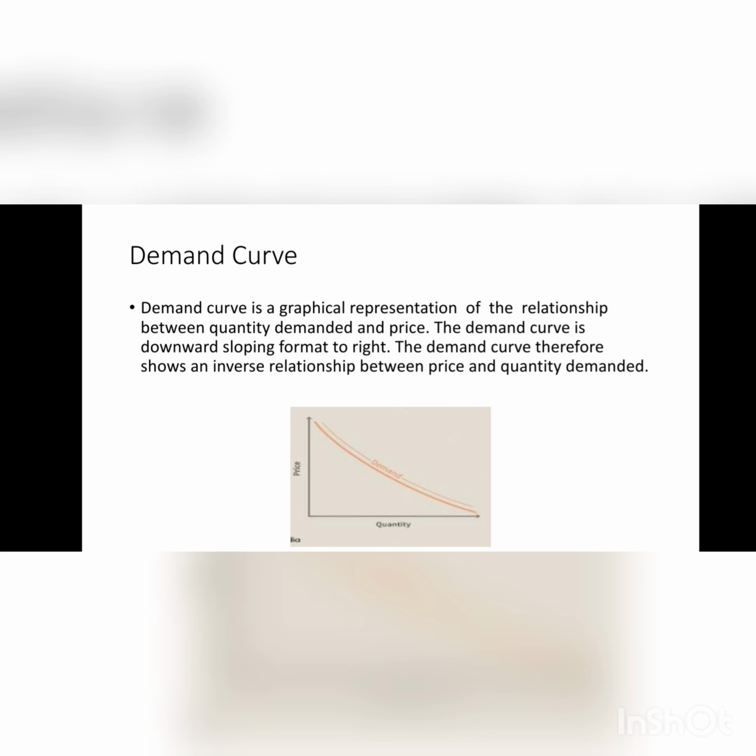It therefore shows an inverse relationship, or a negative relationship, between price and quantity demanded. This is a demand curve here. We have the price on the vertical axis and the quantity on the horizontal axis, and the demand curve is downward sloping from left to right.